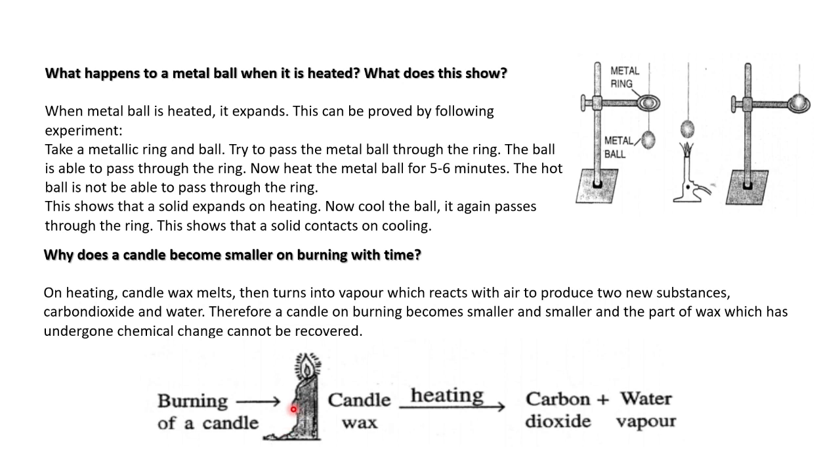This is watery one and this is carbon dioxide. The black fume will be there. Therefore, a candle on burning becomes smaller and smaller, and the part of wax which has undergone chemical change cannot be recovered.